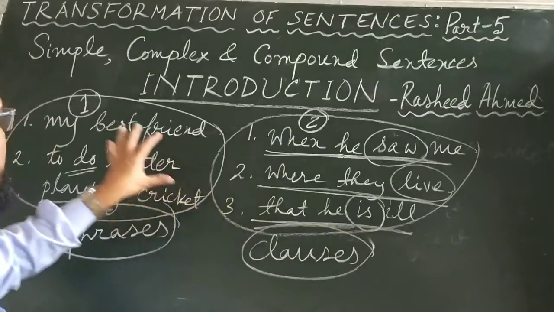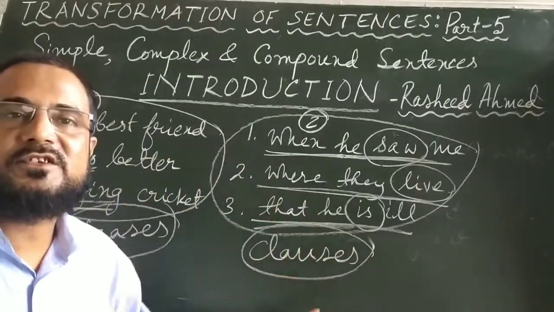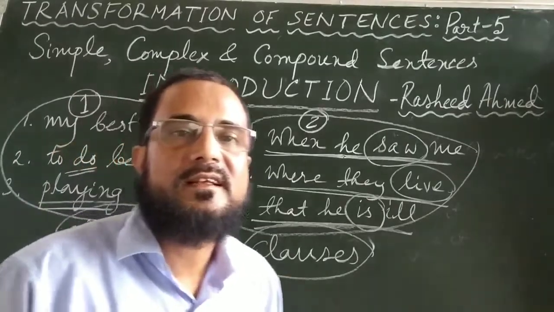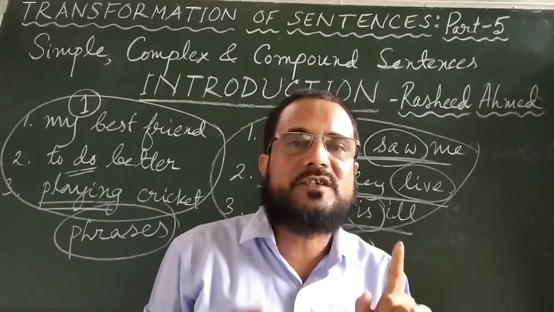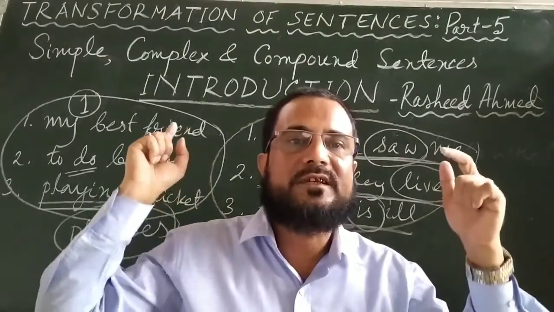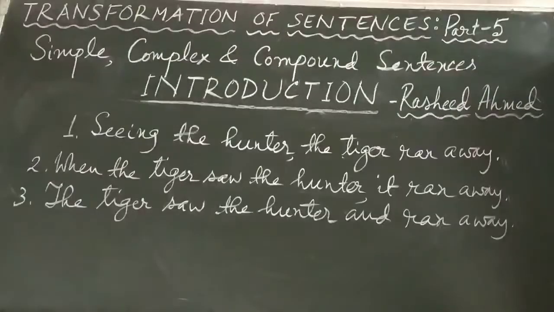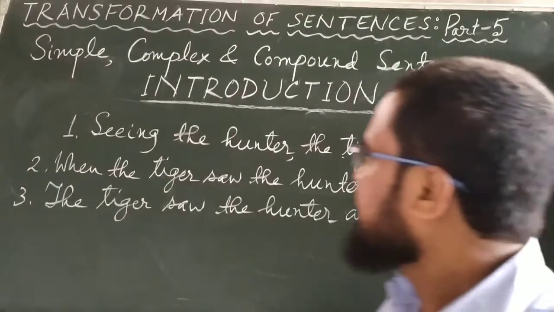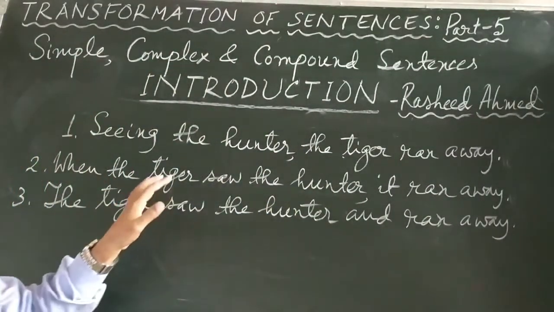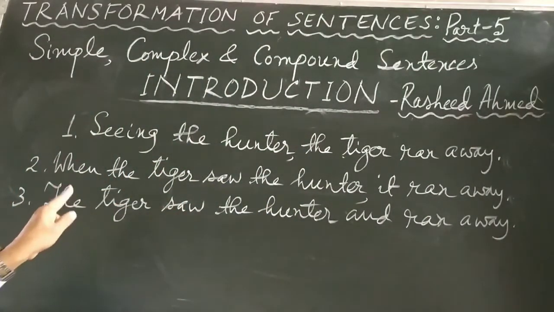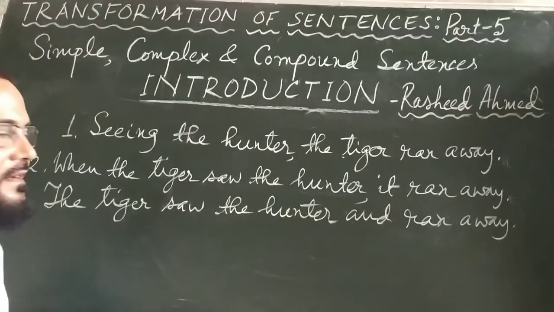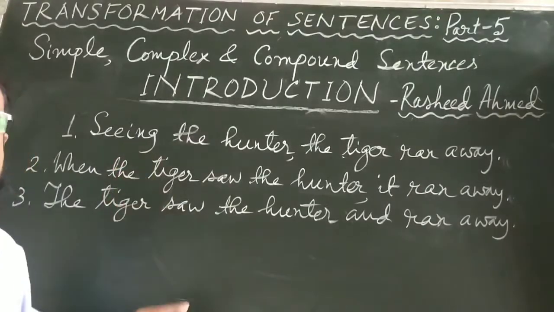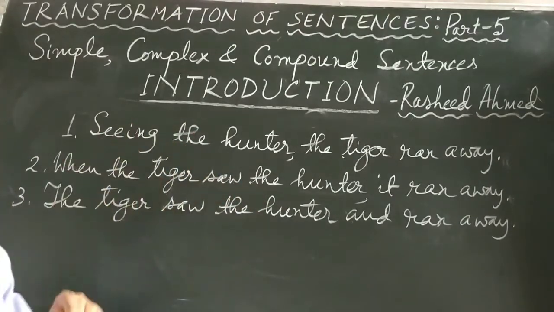These differences of a phrase, clause and sentence you have all to know. Then only you can understand simple, complex and compound sentences. Now, as I have told you earlier, let me give one or two examples to make you understand the difference of these three types of sentences better. Look at these three sentences. Number 1: Seeing the hunter, the tiger ran away. Number 2: When the tiger saw the hunter, it ran away. Number 3: The tiger saw the hunter and ran away. These three sentences mean the same thing, but they are written in three different ways.